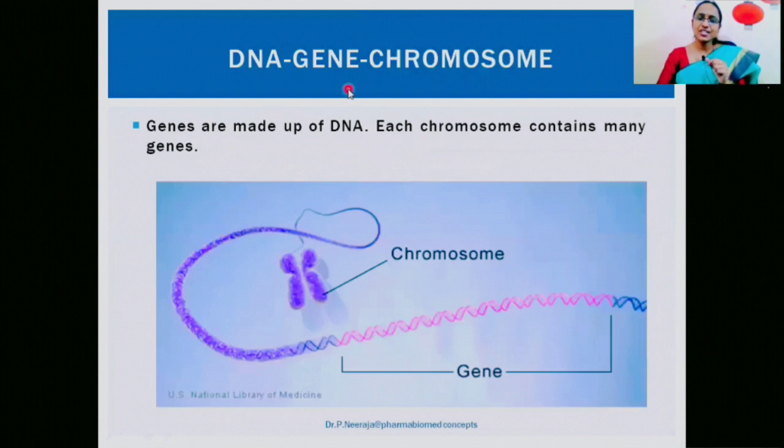Coming to DNA, gene and chromosome, what is the relation between these? DNA makes up the genes and genes make up the chromosome. So that is what you can see here. This is the chromosome, and if we see the alpha structure of the chromosome, here is the DNA colored in pink. The chromosome is made up of DNA and a particular segment of DNA is called a gene. So many genes together form the chromosomal structure.